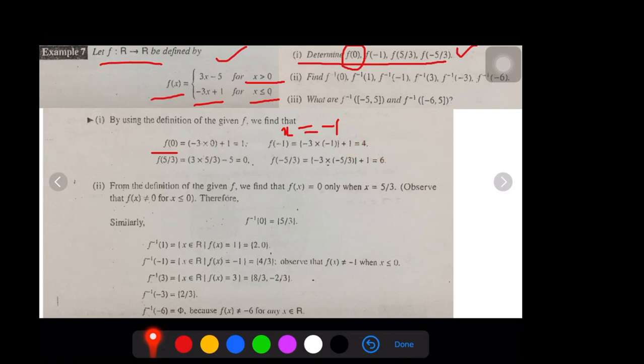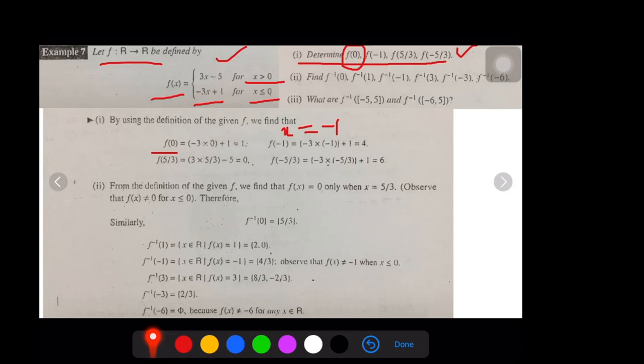In a similar way, we move on to f of 5 by 3. 5 by 3 is a positive value, therefore you should take the first expression, 3x minus 5. Substitute it, simplify it. Similarly, f of minus 5 by 3. Since it is a negative number, it comes in the second category, so take the second formula and compute it.